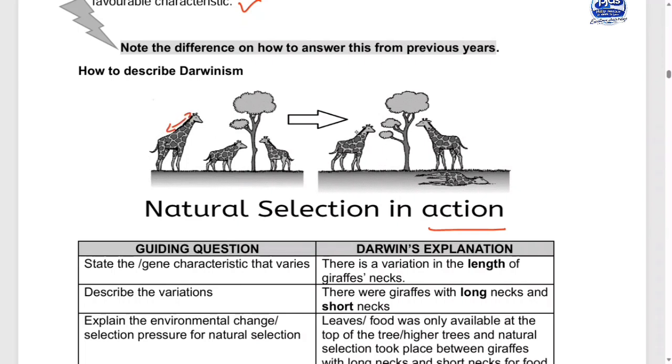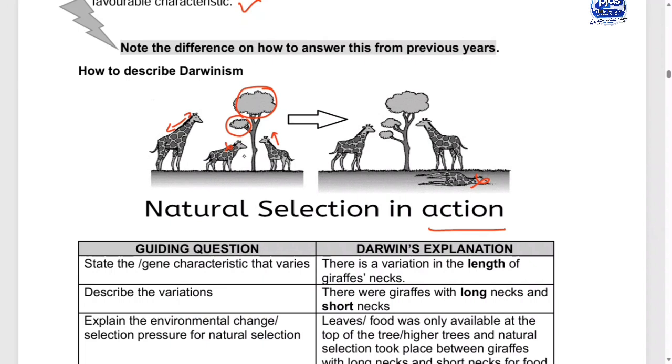And this one now, we can see that the ones that have what? Short necks. The one that has short neck, it died. It means that this one was busy, maybe it was growing. It means that now they were competing in order to eat here. So if you can check, this is how they were competing.